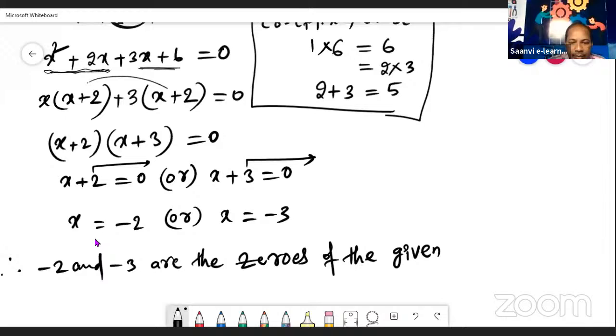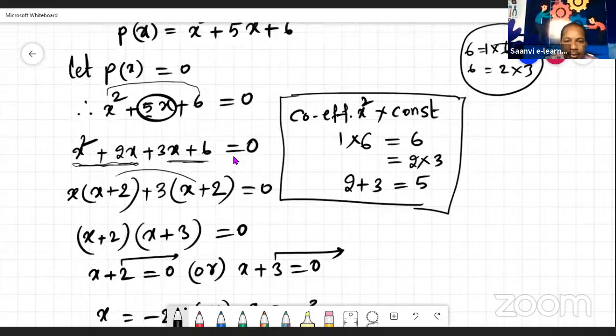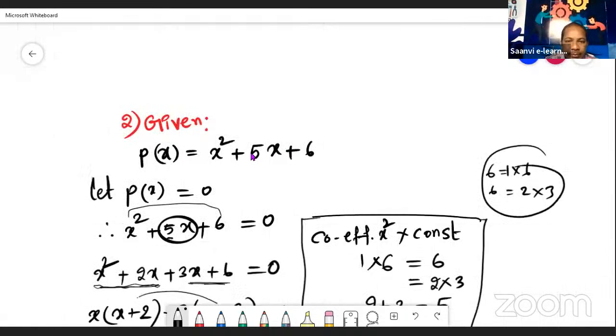Minus 2 and minus 3 are the zeros of the given polynomial. Whenever a polynomial like this is given, it is a quadratic polynomial, children. See here, degree 2 is there. Degree means highest power. So the highest power being 2 means degree 2, and degree 2 means it is called a quadratic polynomial.